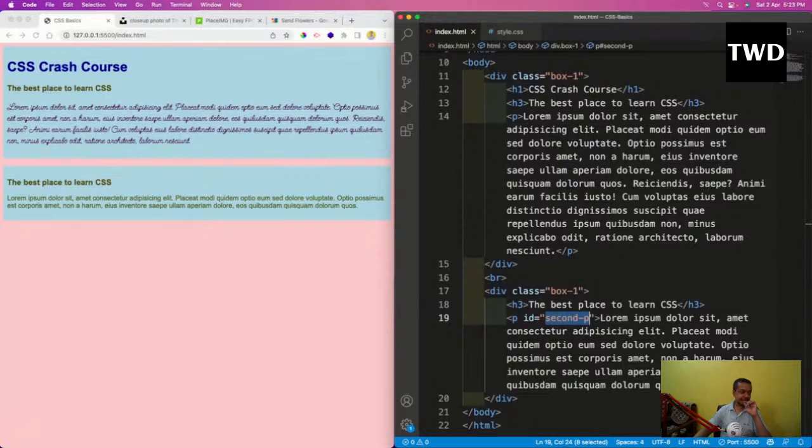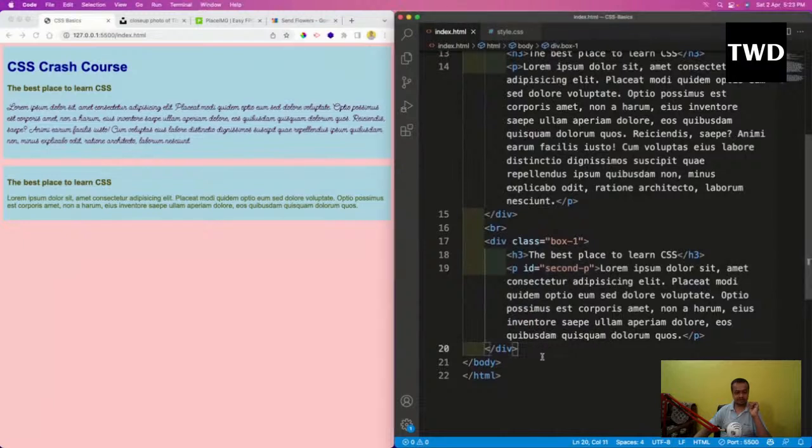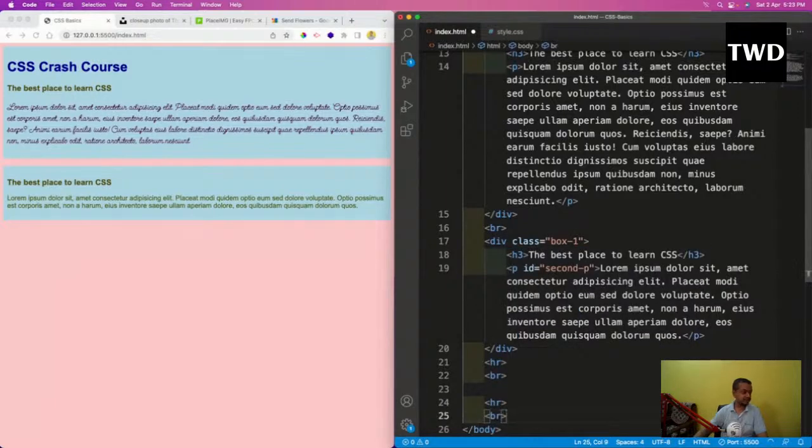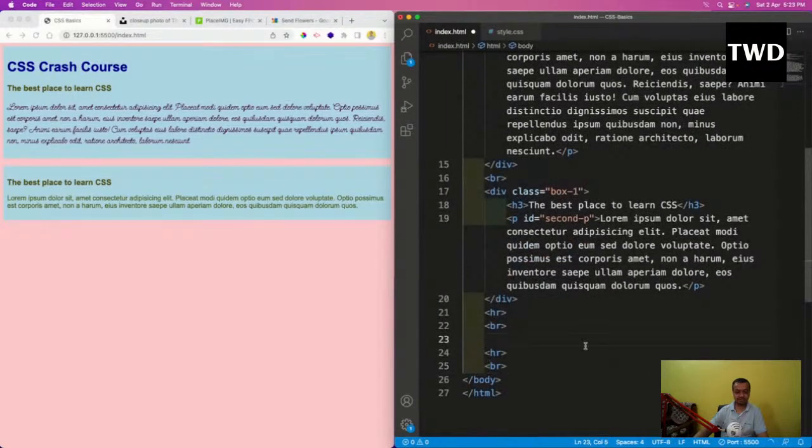And now I don't have much time. So what we are going to do now is have a form, and we are going to see how we can style a form. After this we'll come, and I will have an hr, and a br, and hr, and br, and then I'm going to have a form like this.